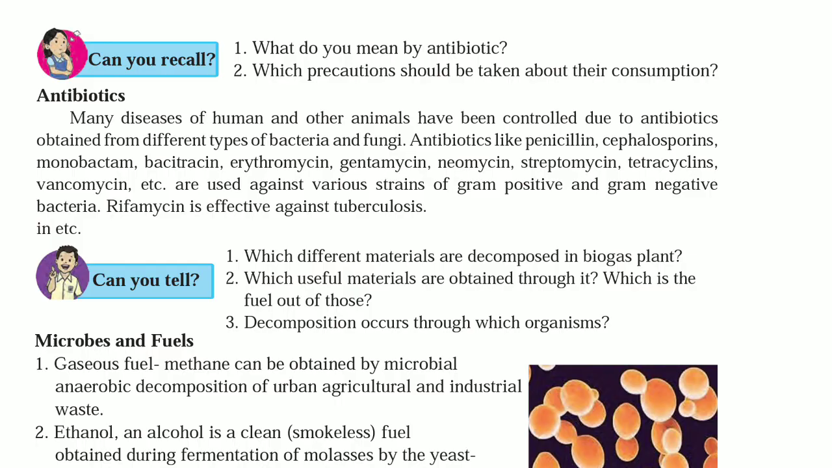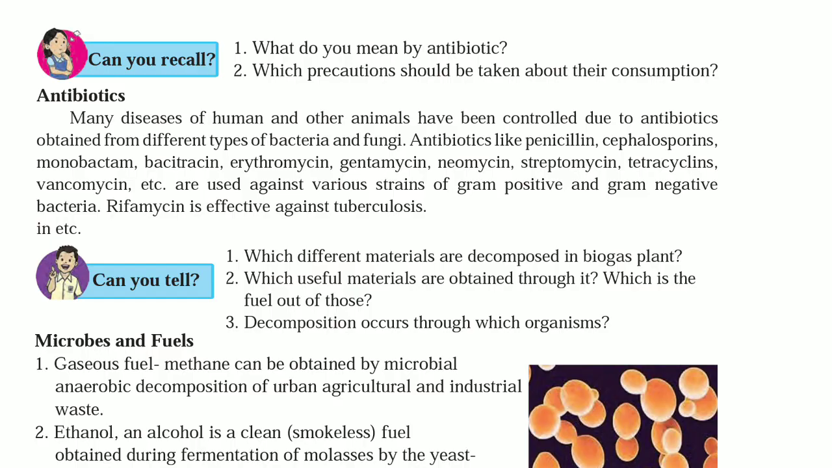Can you tell which different materials are decomposed in a biogas plant? Animal dung, domestic waste, agriculture waste are decomposed in a biogas plant. Which useful materials are obtained through it? Which is the fuel out of this? Methane is used in preparation of biogas. Decomposition occurs through which organism? Acetogenic and methanogenic bacteria carry out the decomposition. Sludge can be used as a fertilizer.